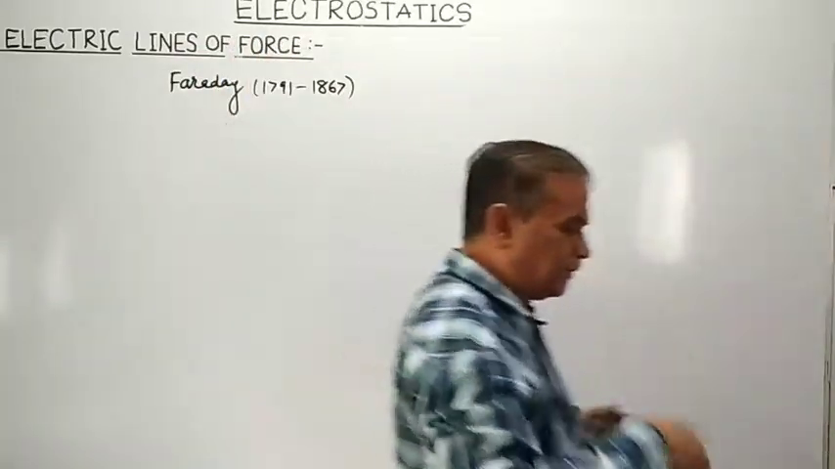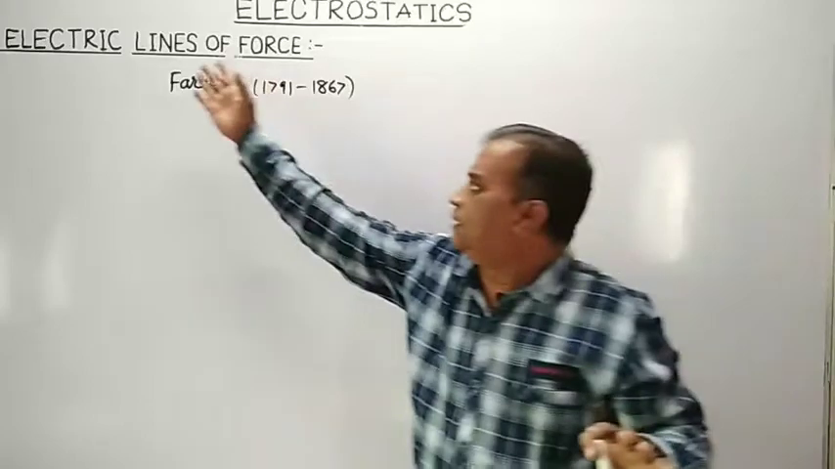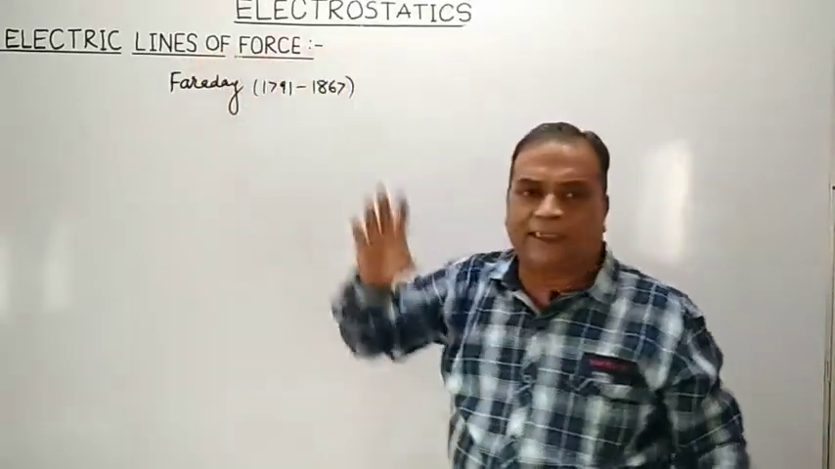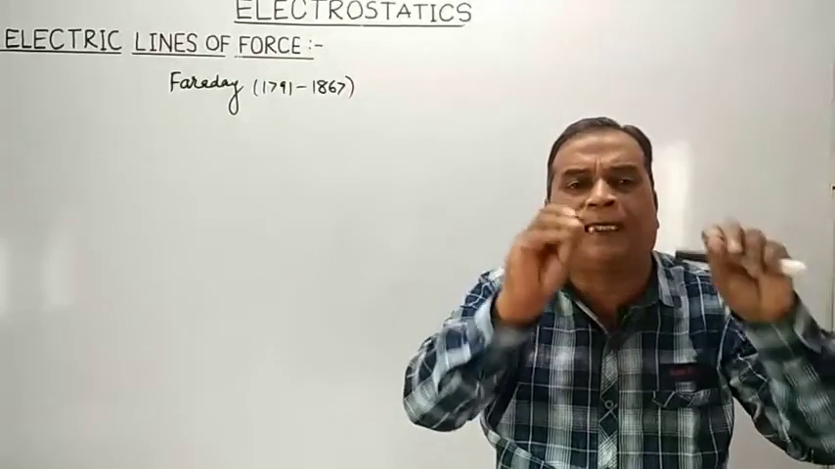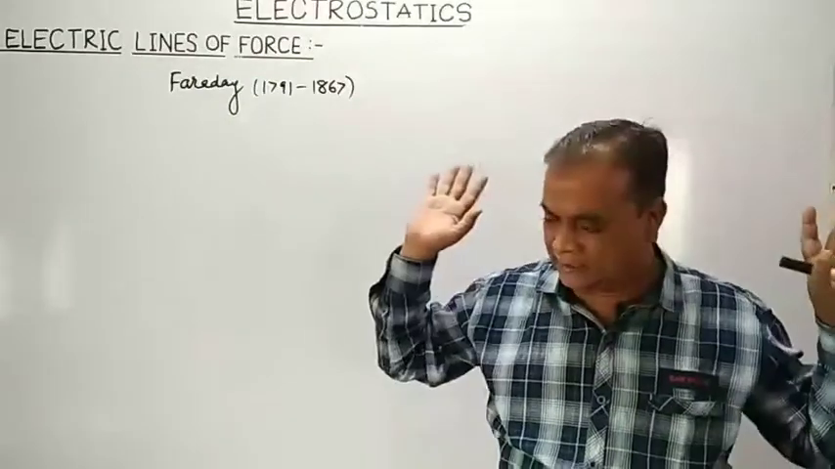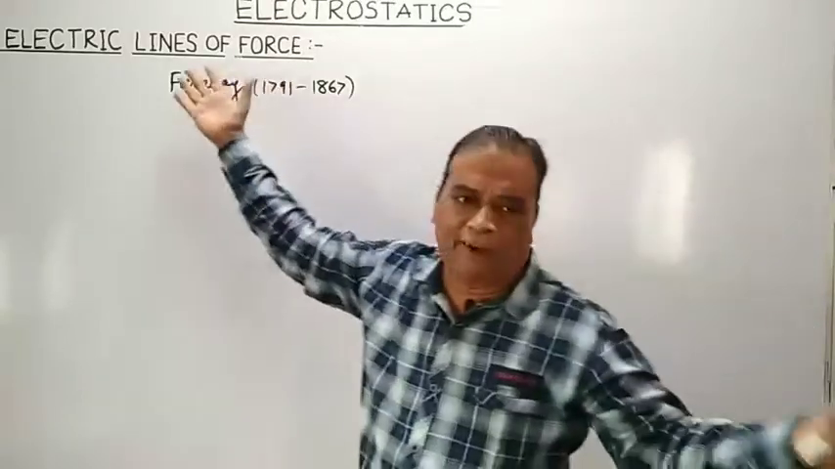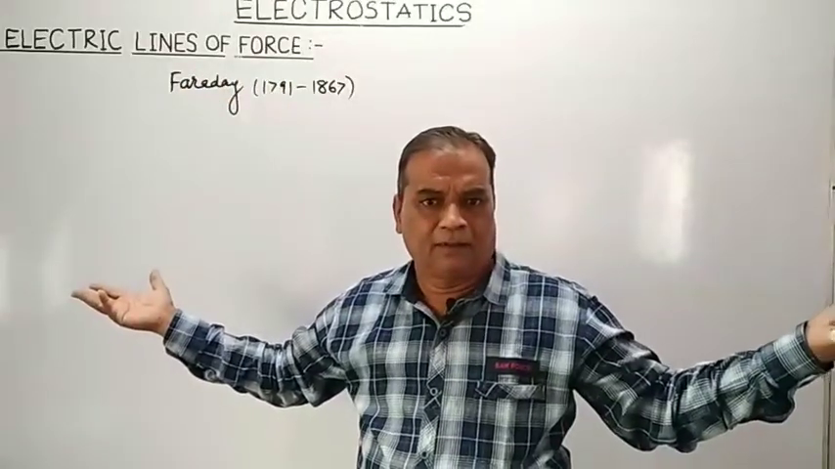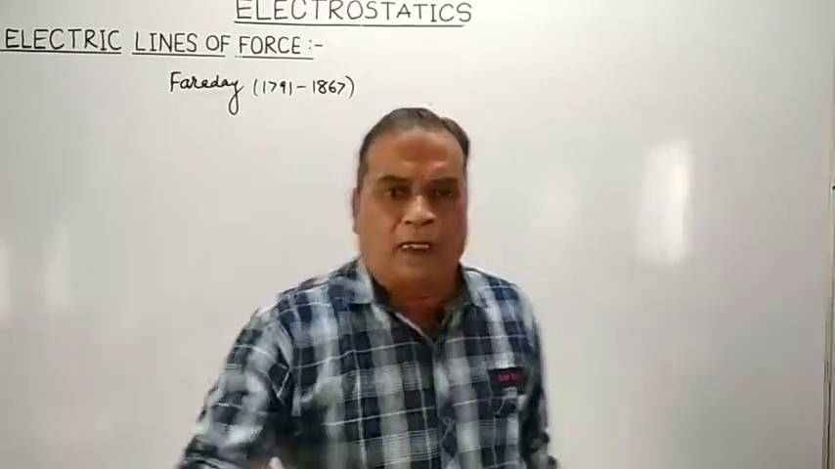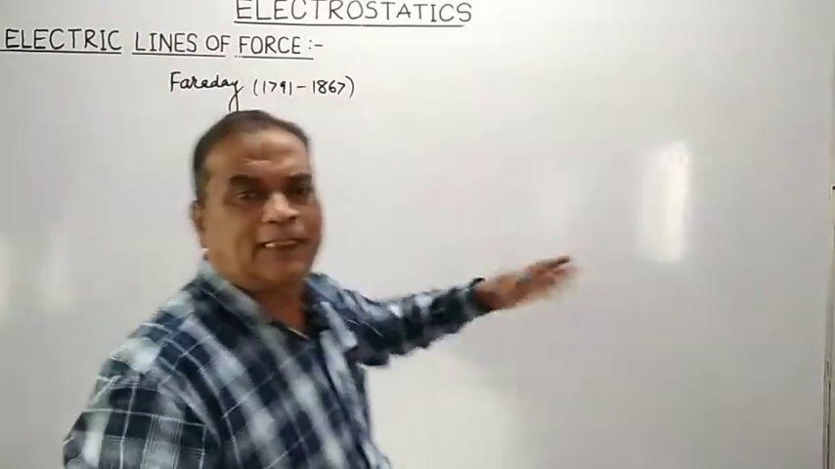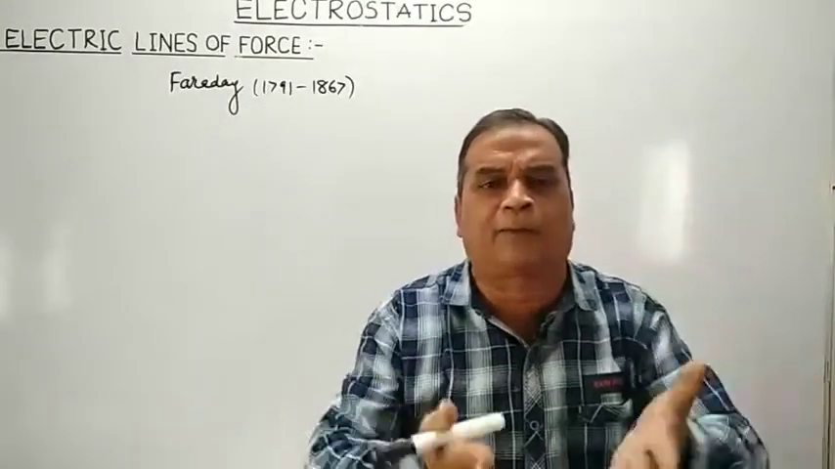But you remember very well that lines of forces do not have any physical existence. They are only imaginary things. They are only a geometrical construction. So according to Michael Faraday, both electric field as well as magnetic field are made up of what?